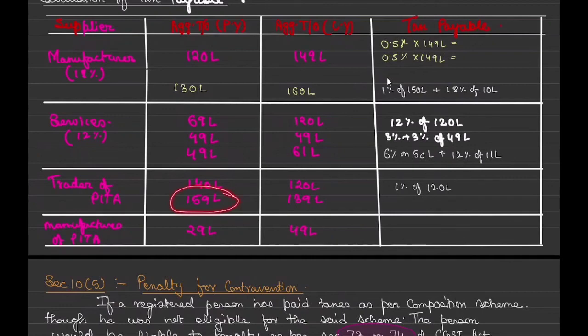Now 159 lakh is not eligible. For 139 lakh, because he was not eligible in the previous year, he will pay tax on normal basis. I haven't given the rate, so let's assume this rate is also 18%. So it will be 18% of 139 lakhs. Correct.